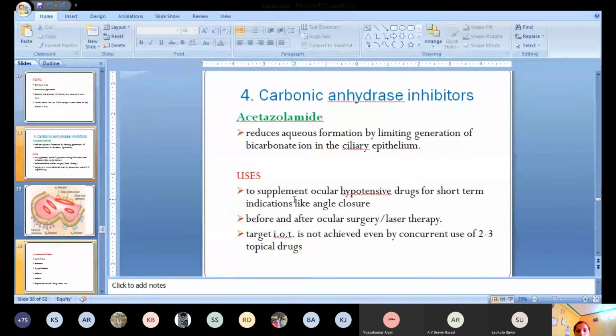It can be used to supplement other ocular hypotensive drugs, like you can use it along with the beta blockers. You can use it with the other drugs in case of closed angle glaucoma, and you can use it before and after ocular surgery and laser therapy. If the other drugs do not produce the target intraocular tension, then you can use this drug. So these are the uses of carbonic anhydrase inhibitors.